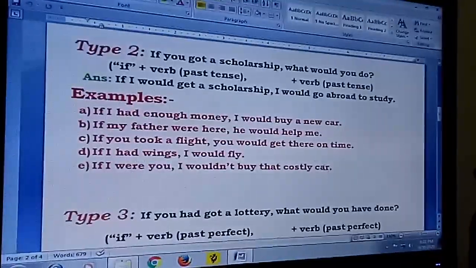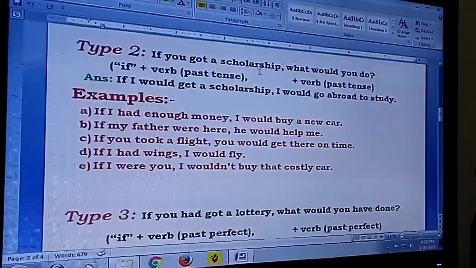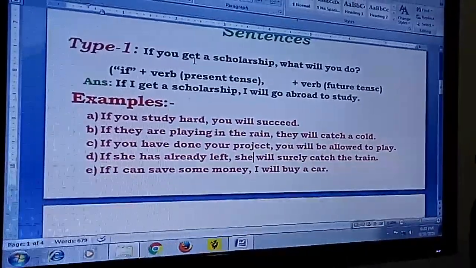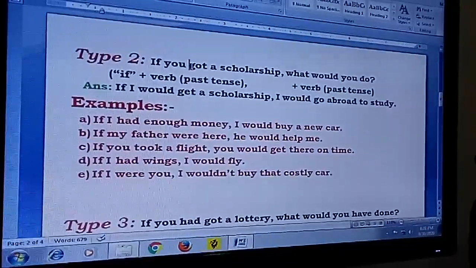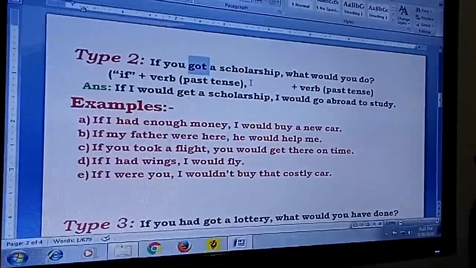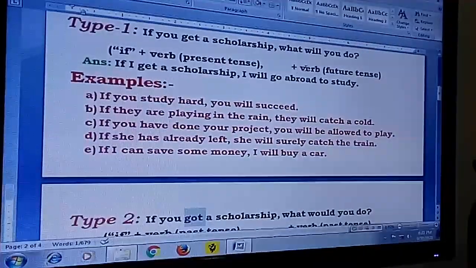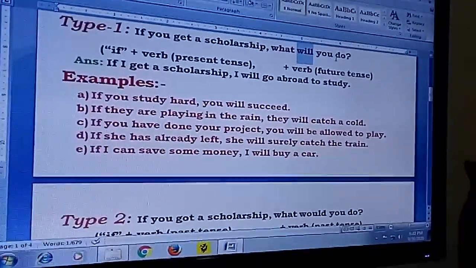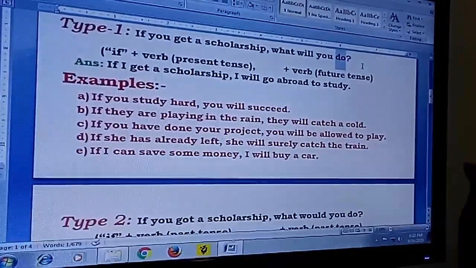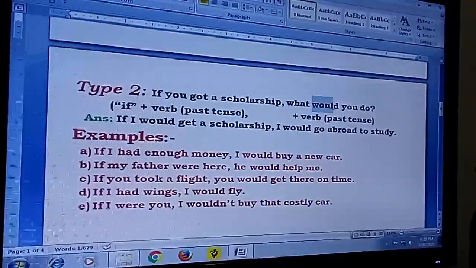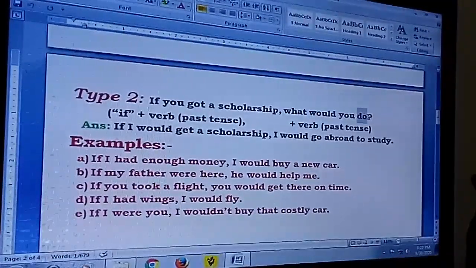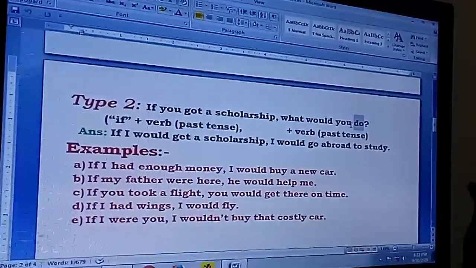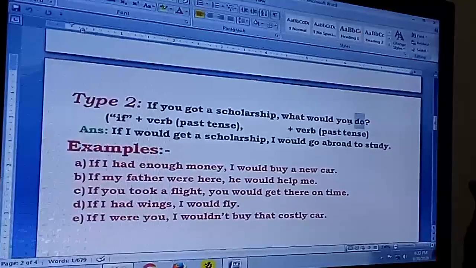Now the type 2. If you got a scholarship. Here it was, if you get a scholarship, present tense. Here it is, if you got a scholarship, past tense. Your answer was here the simple future, will, you will do. Here it is, what would you do? It is the past tense of the simple future form. Will, the past tense of will is would.